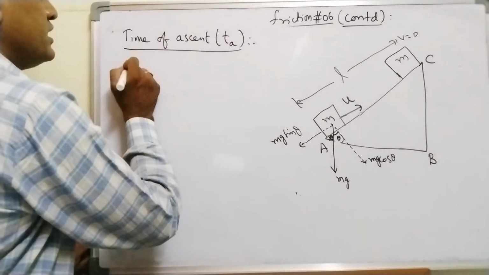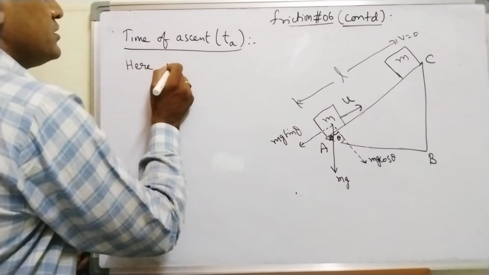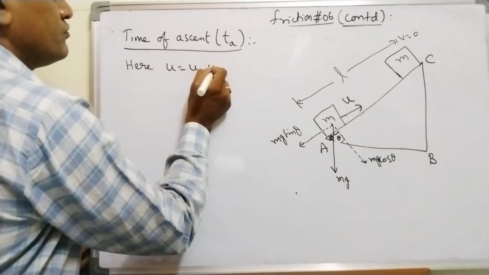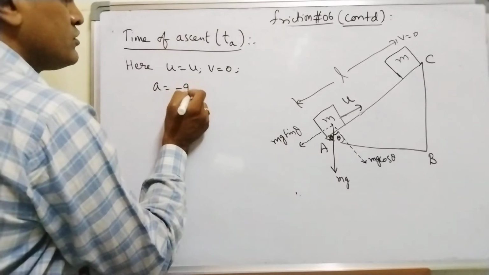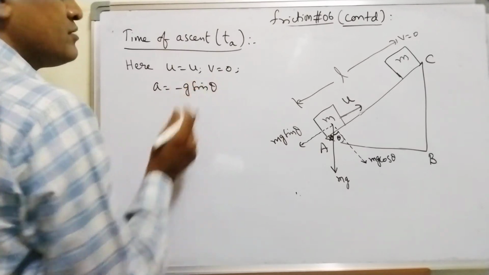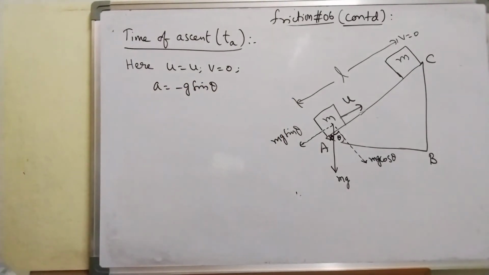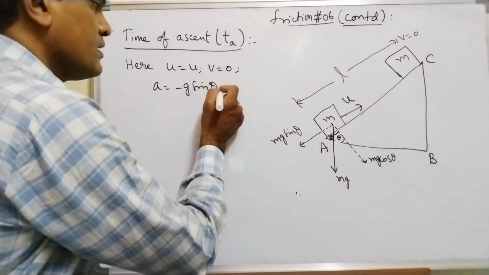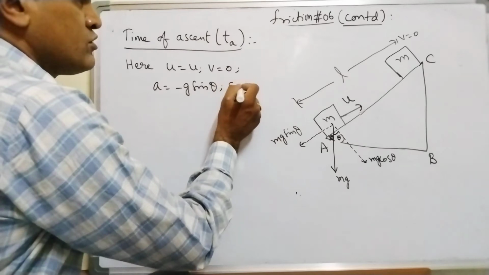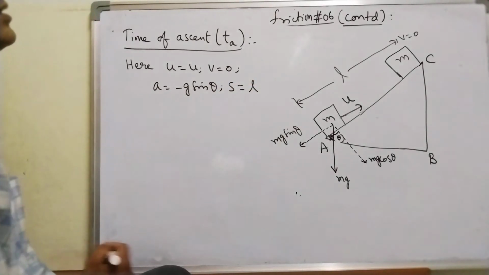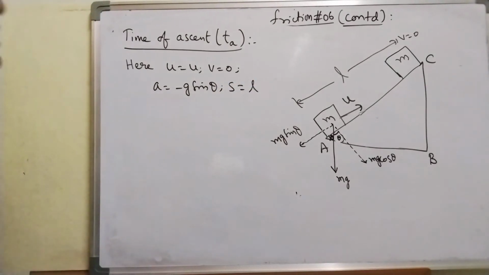Here, u is equal to u, v is equal to 0, a is equal to minus g sine theta, because it is retarding. I want the time of ascent, and s is equal to L. Anyways, v is not required.